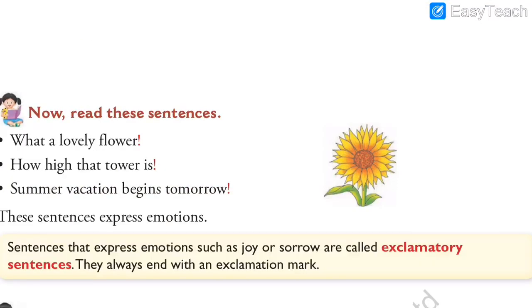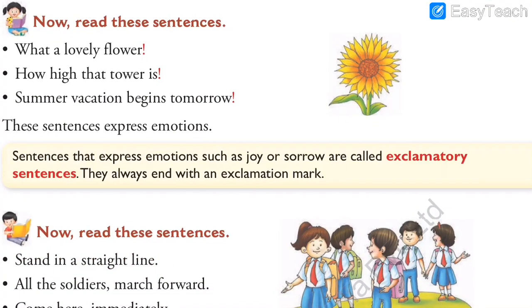Then next one was the exclamatory sentence. Read these sentences. What a lovely flower! How high the tower is! Summer vacation begins tomorrow! As you can see, all these sentences end with an exclamation mark. These kinds of sentences are called exclamatory sentences. And why do we use exclamatory sentences?